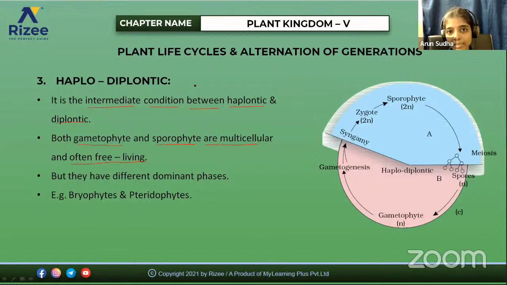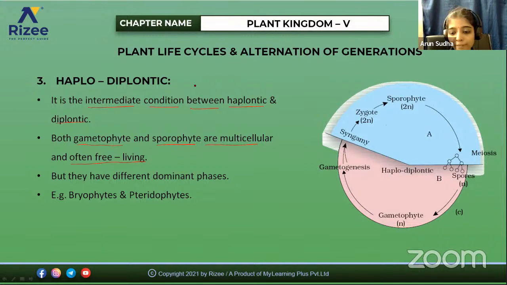Then in gymnosperms, the presence of seeds, and in angiosperms, the presence of flowers and fruits. So just note down the main points: how the vascular tissues are in each type of plant, where they exist, and what about the plant bodies, like root, stem, and leaves.